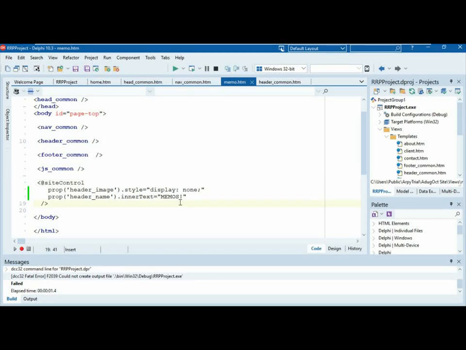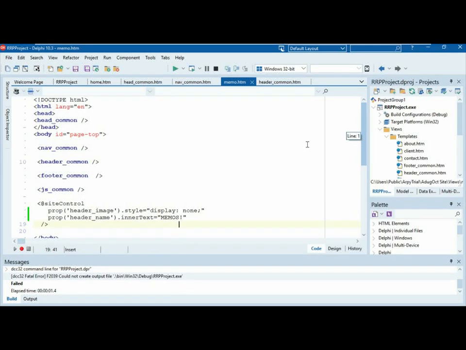So if you want to change something in the navigation bar, it's called nav. If there's something in the header section, it's in header. There's a bit of confusion about head and header, so you do have to be careful: there's header common and head common. Head common is the one that goes in the head section, and header is something in the body that's near the top.